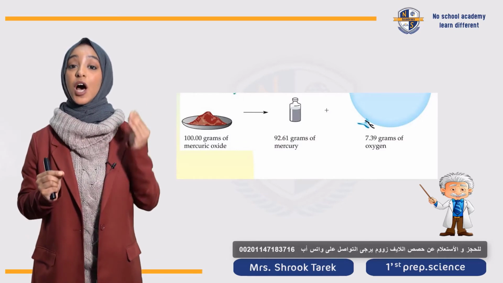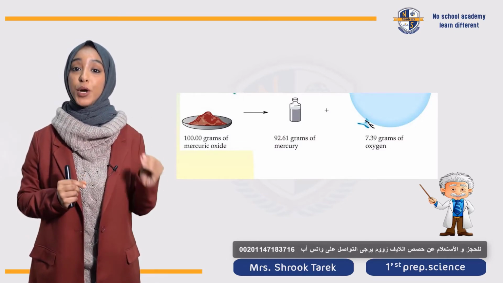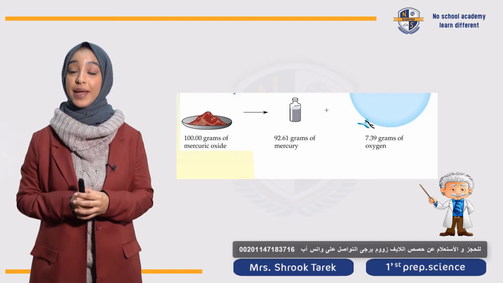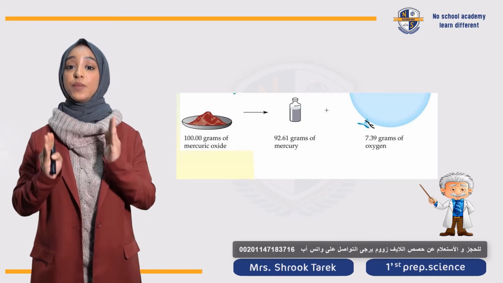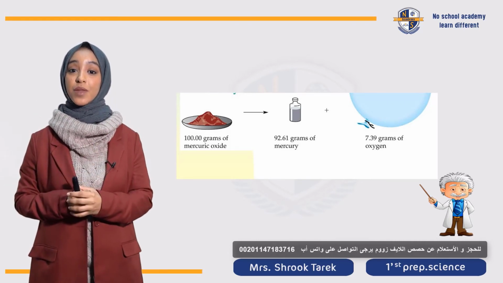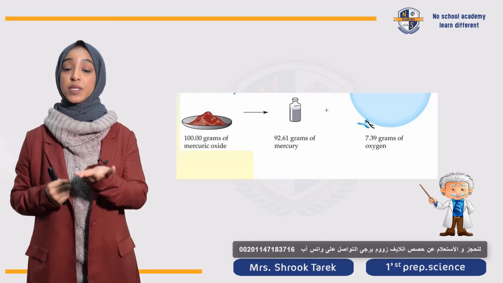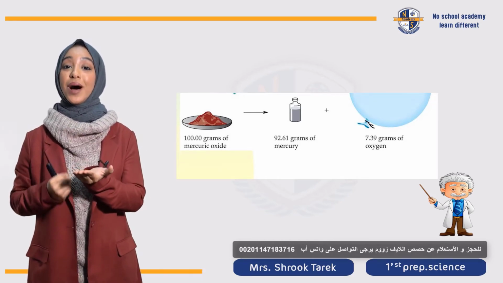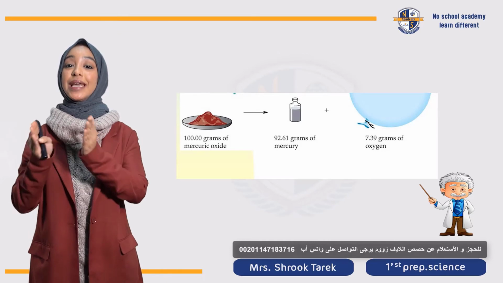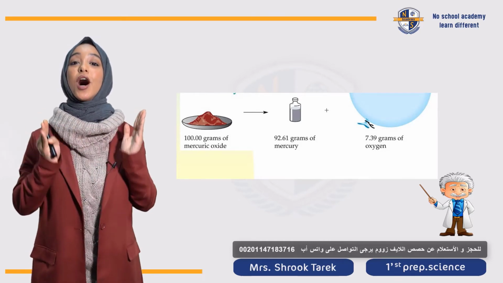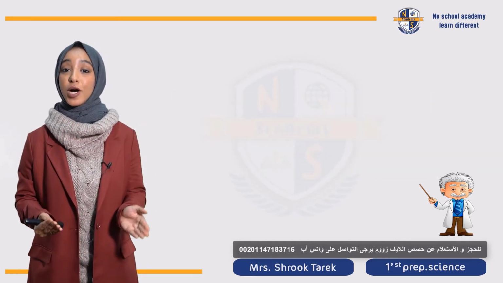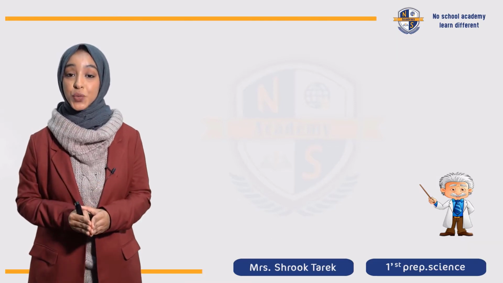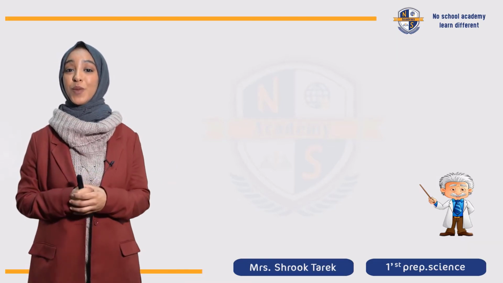If I have 100 grams of mercuric oxide يبقى أنا كمان the reactants لازم يكونوا كمان 100 grams. So the amount of grams in mercury and the amount of grams in oxygen كمان السم بتاعهم will be 100 grams.